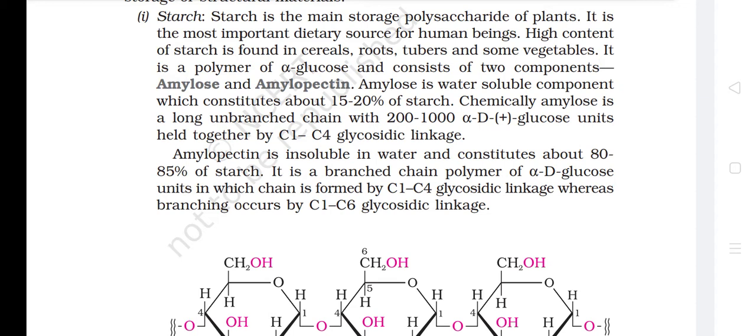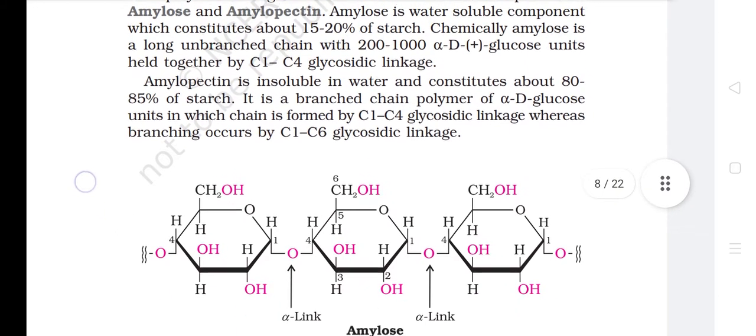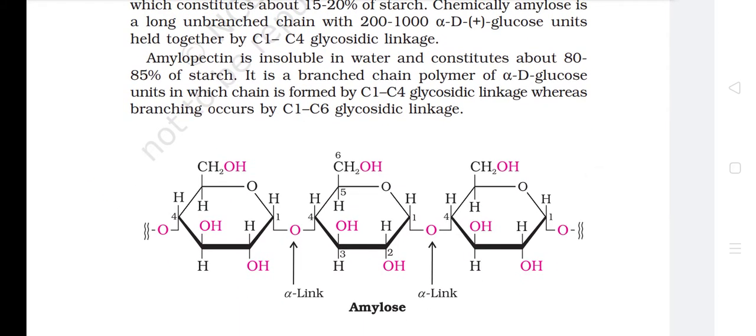Amylose is the water-soluble component which constitutes about 15 to 20% of starch. Chemically, amylose is a long unbranched chain with 200 to 1000 alpha-D-(+)-glucose units held together by C1-C4 glycosidic linkage. Amylopectin is insoluble in water and constitutes about 80 to 85% of starch. It is a branched-chain polymer of alpha-D-glucose units in which the chain is formed by C1-C4 glycosidic linkage, whereas branching occurs by C1-C6 glycosidic linkage.